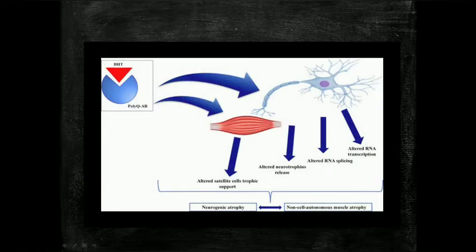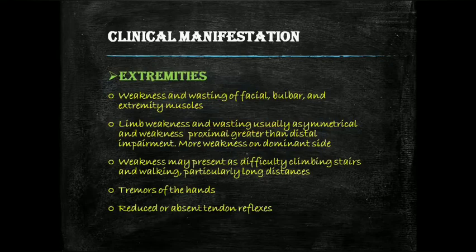You can see in this picture there is altered RNA transcription because there is a mutation in the gene, so neurogenic atrophy or non-cell autonomous muscle atrophy occurs. It is mostly seen in the bulbar region, so weakness of the face is more commonly seen.